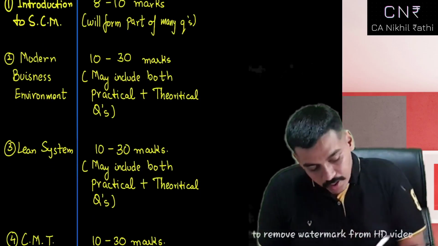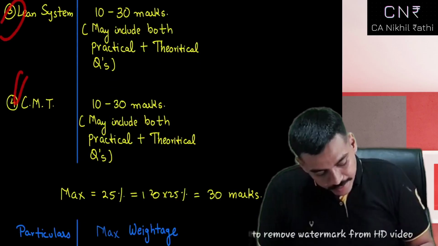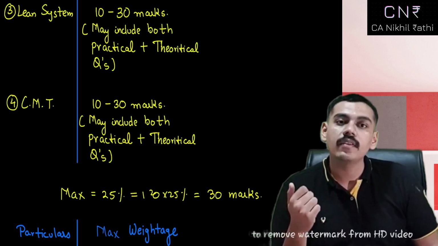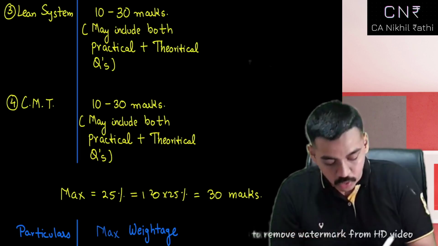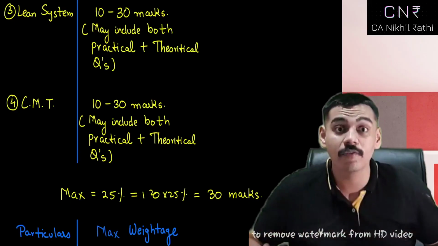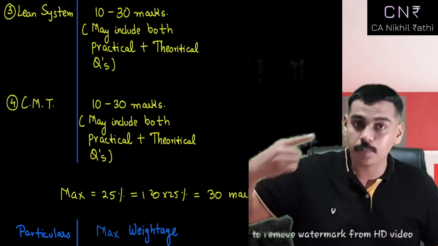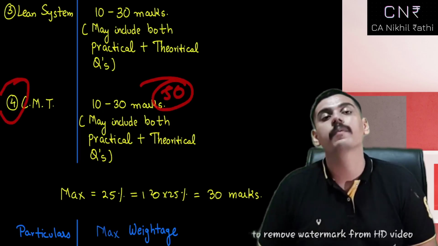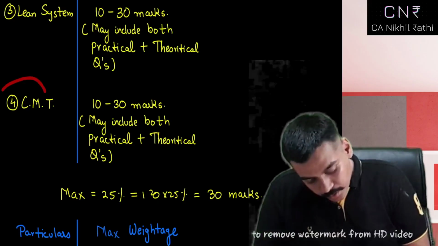Now let me tell you. All these four chapters, ICAI has a leverage that they could ask all these 4 chapters for 30 marks. You know, one more twist in this. ICAI can ensure that they could ask, if ICAI wants, I'm not saying they would do that, but they have this power that they could ask from a single chapter 50 marks of the paper. Sir, how? Let me tell you.